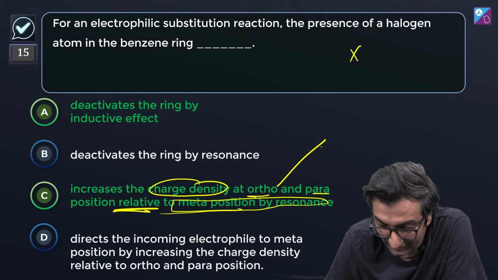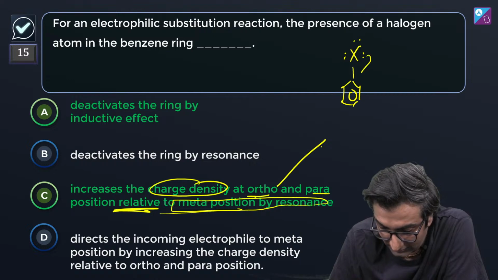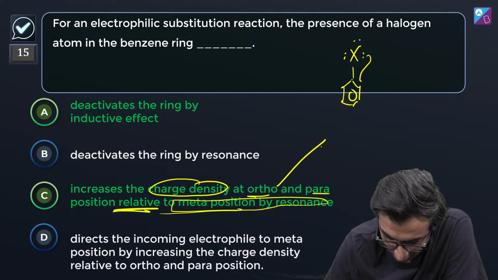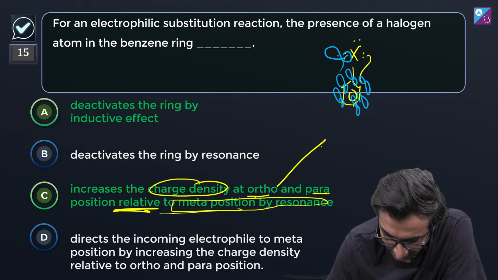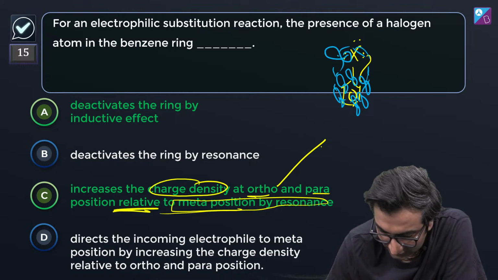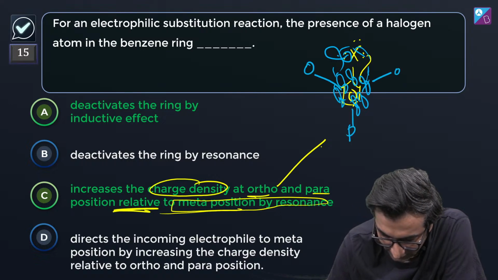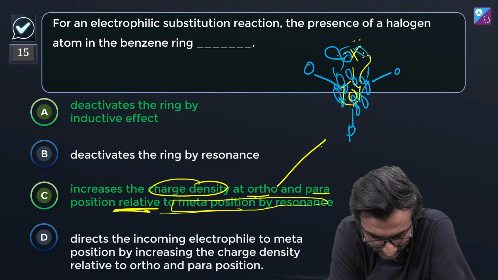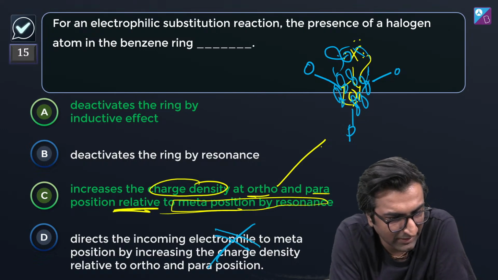This is what we are talking about, X and benzene. Okay. Let's draw those amazing guardians. Yeah, these electrons are also in the same plane. So they take part in resonance. That's why in ortho and para में charge relatively charge density ज्यादा होती है. Meta तो गलत है for sure. But C has to be correct, right?